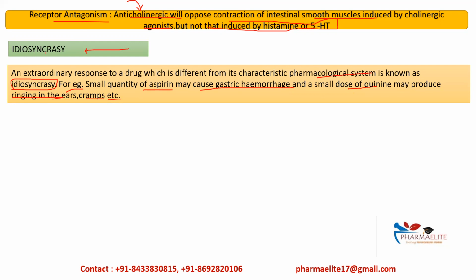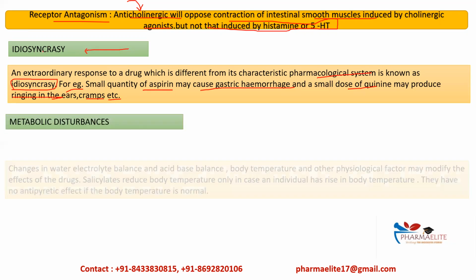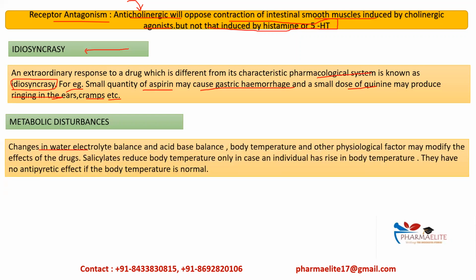Then we have metabolic disturbances: changes in water-electrolyte balance and acid-base balance, then body temperature and other physiological factors may modify the effects of drugs. The example here is salicylates: salicylates reduce the body temperature only in case an individual has a rise in body temperature. This is a requirement, and they have no antipyretic effect if the body temperature is normal.